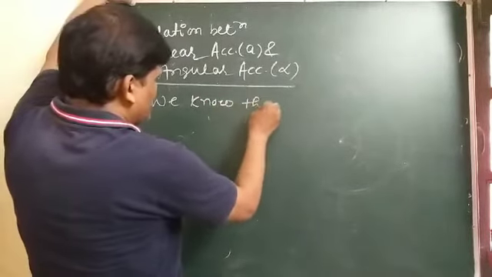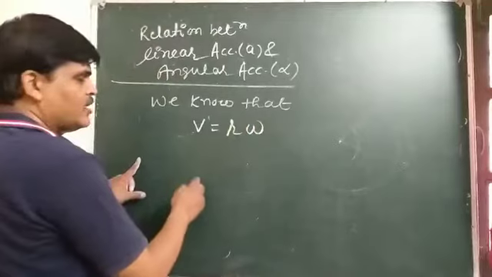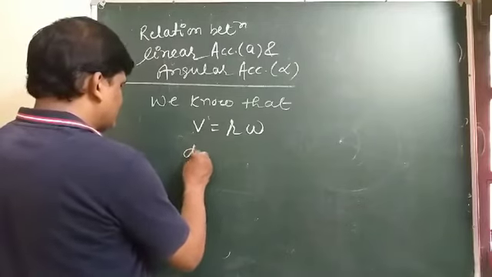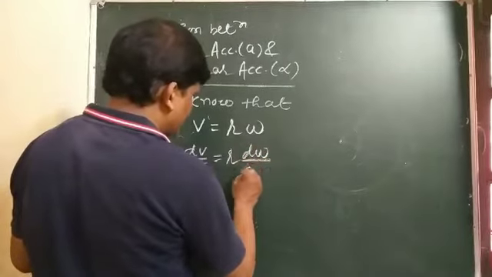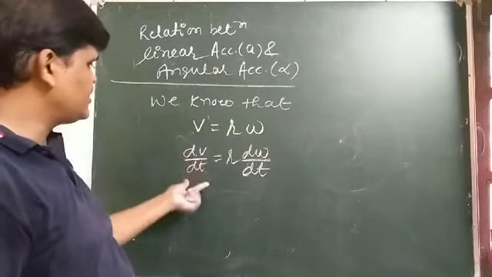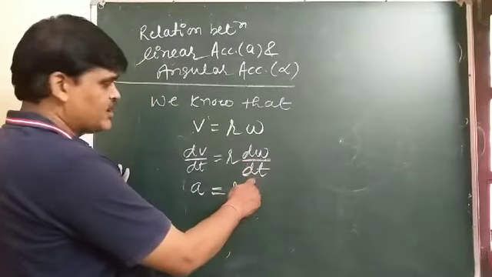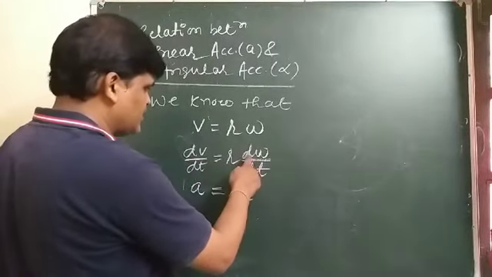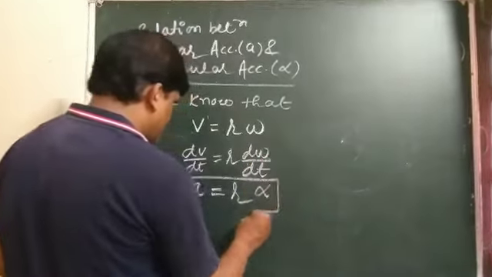We know that v equal to r omega. Differentiating it with respect to t, we can write dv by dt equal to r into d omega by dt. Here dv by dt is the linear acceleration, a, which is the instantaneous acceleration, and d omega by dt is the instantaneous angular acceleration, alpha. So the formula is a equal to r alpha.